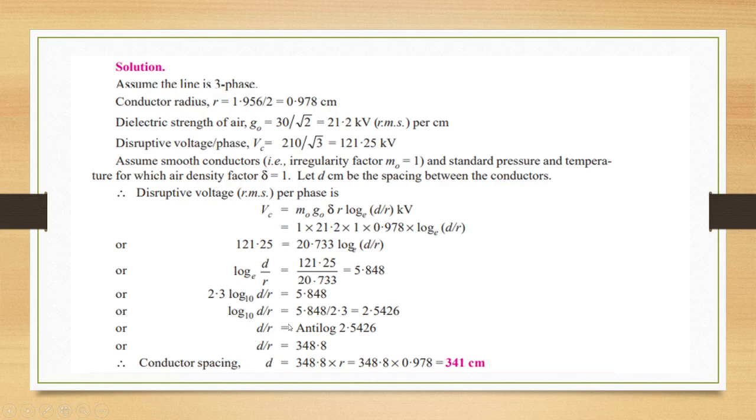Log d by R base 10 is 5.848 divided by 2.3, that is 2.5426, or d by R is antilog 2.5426. So d by R is 348.8. Conductor spacing is 348.8 into R value 0.978. So 341 centimeter.